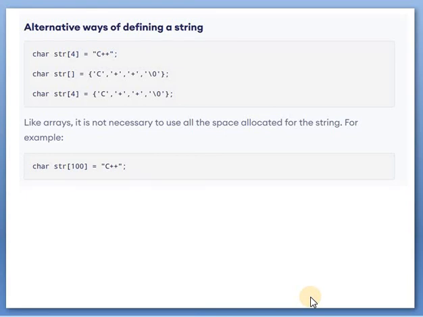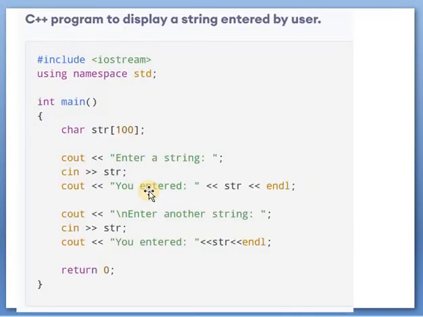Like an array, it is not necessary to use all the space allocated for the string. For example, see here, char str[100] = "C++"; this string requires only 4 places, but here we have given 100 places, so the remaining 96 places are blank, but it is allowed in a string. So no need to write 100 characters for a size 100 array.